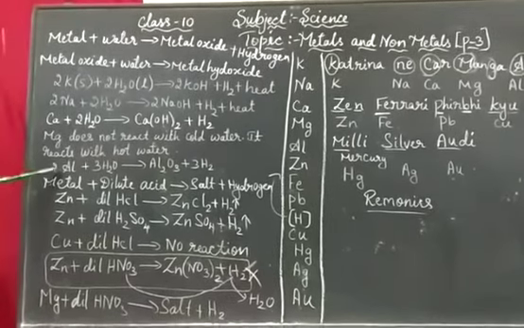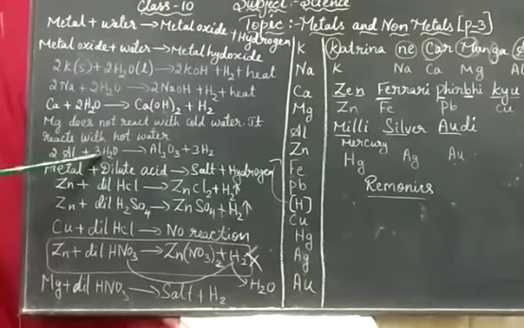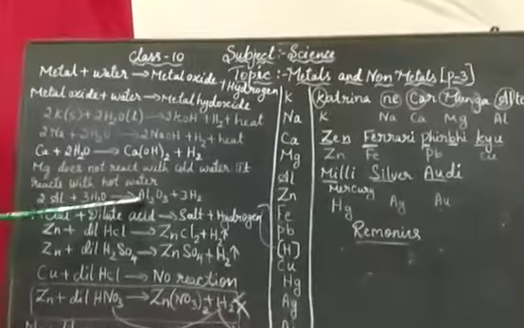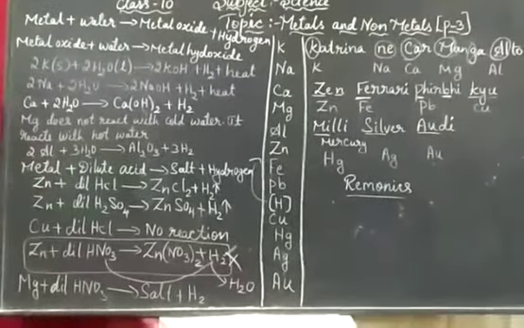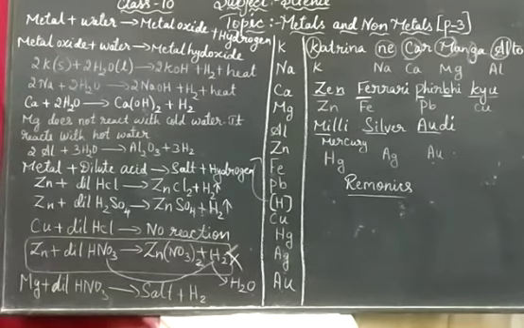Okay. You see here aluminium plus water. This water is steam. Aluminium reacts with steam to form aluminium oxide plus hydrogen. Clear? So a few metals react directly with cold water, a few metals react with hot water. Magnesium reacts with hot water, aluminium reacts with steam. Why it happens, I will tell you later.